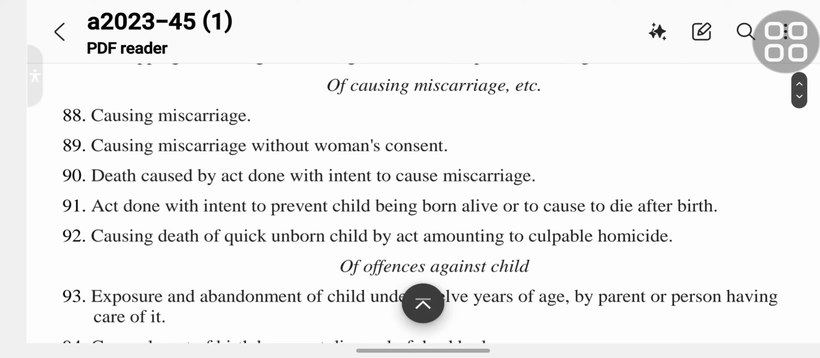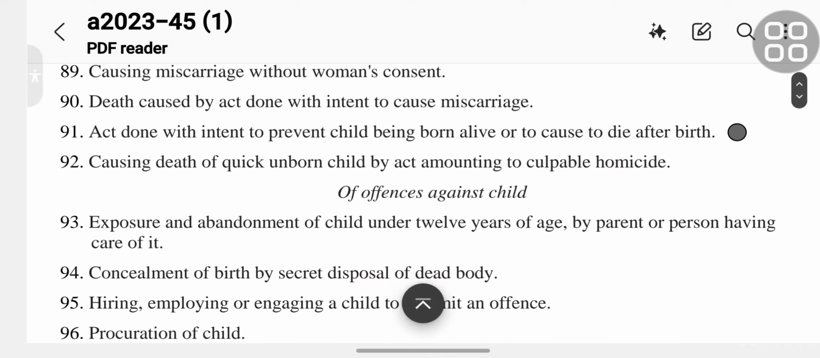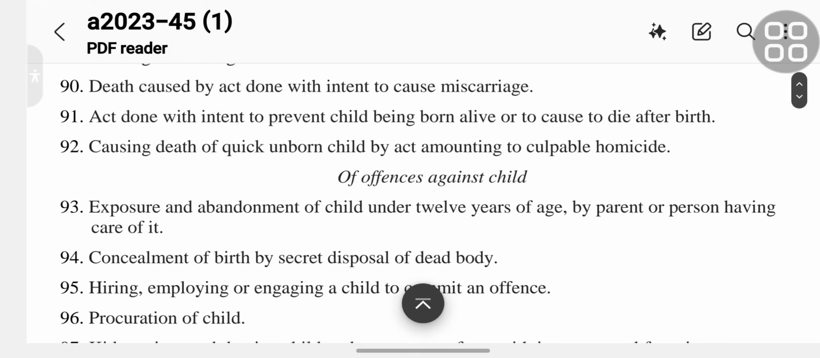Of causing miscarriage, etc. Section 88 is causing miscarriage. Section 89 is causing miscarriage without woman's consent. Section 90 is death caused by act done with intent to cause miscarriage.